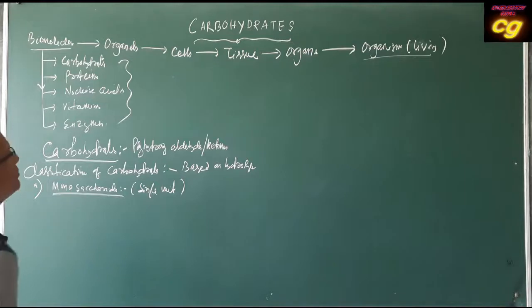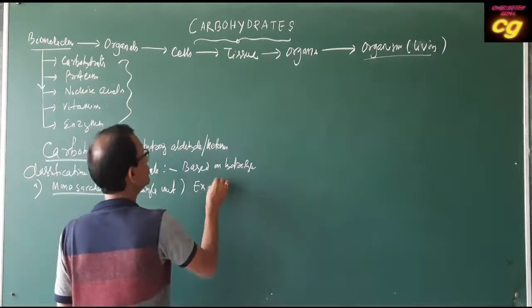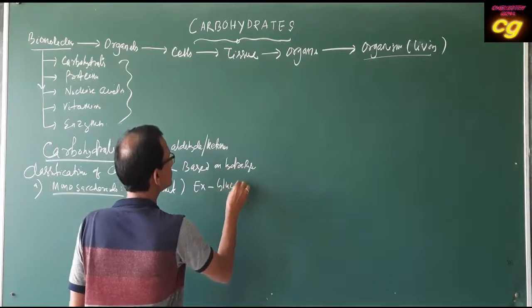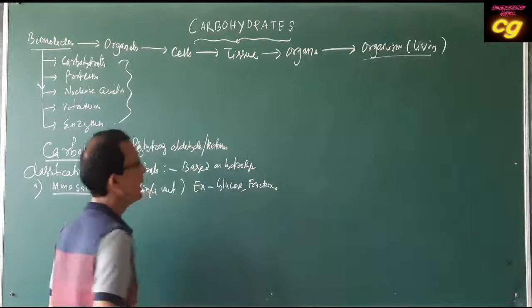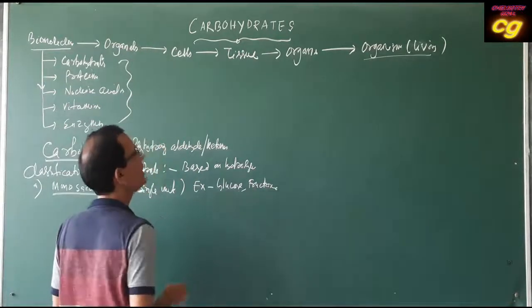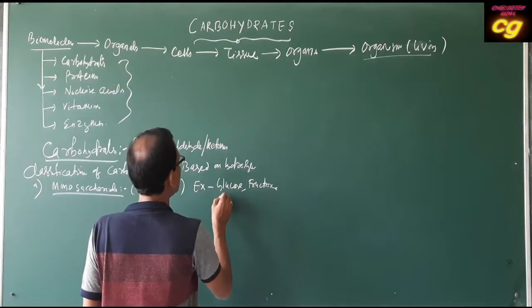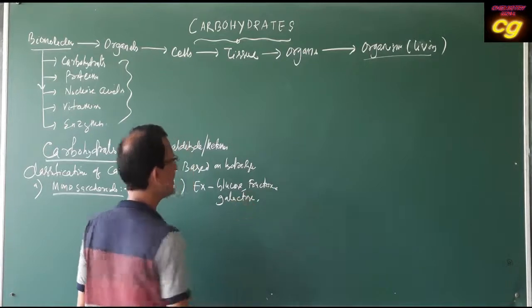Examples of monosaccharides, already known, are glucose, fructose, and galactose.